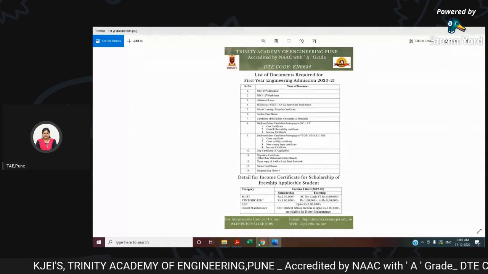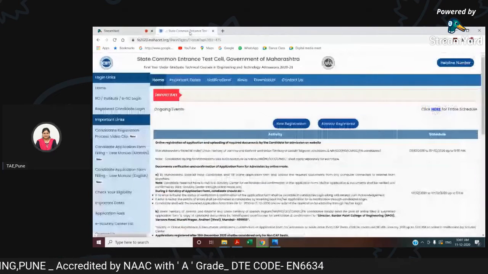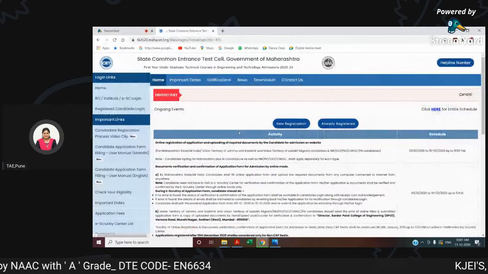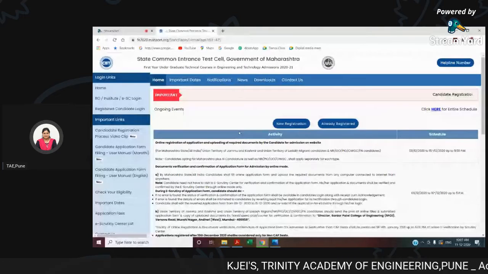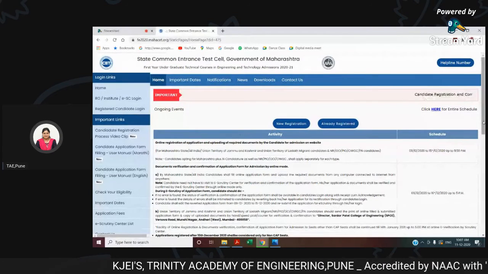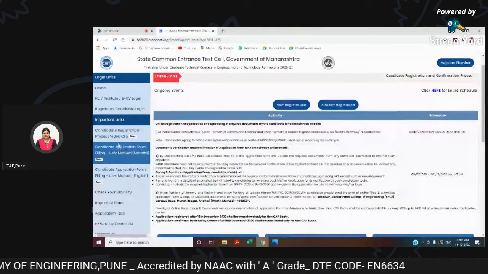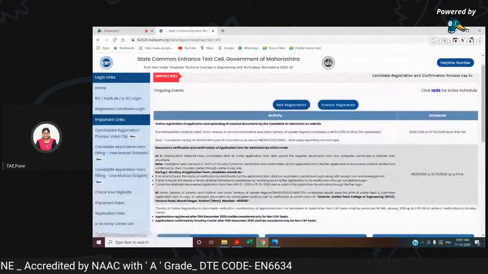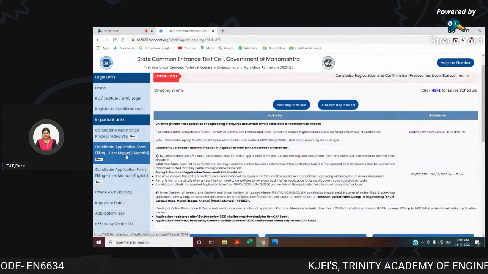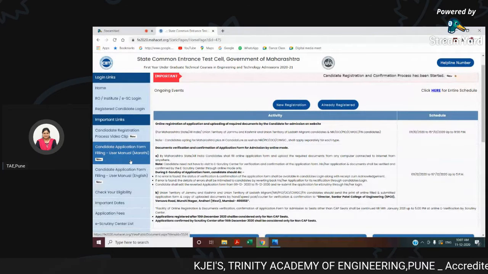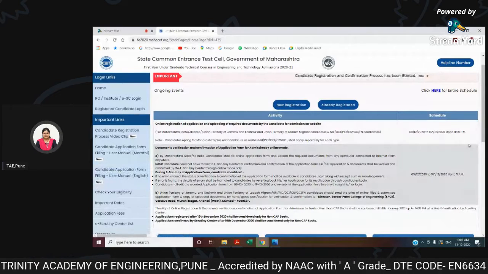Now let's start with the registration process. For the registration process, you should go to this link, that is fe2020.mahacet.org. On your home page, you can check new registration and already registered blocks. Then on the left hand side there are many other options. How to fill up the registration, one by one, has been given in this manual, that is candidates application form filling, user manual, Marathi and English. I have downloaded this English manual so that you can understand.